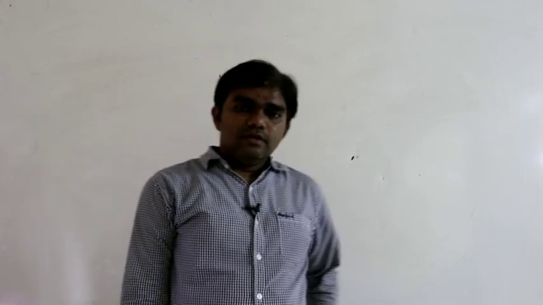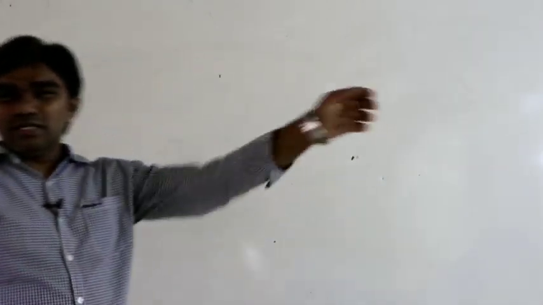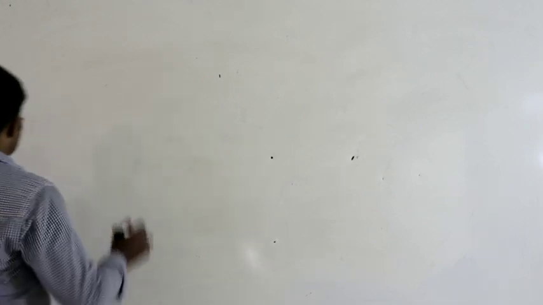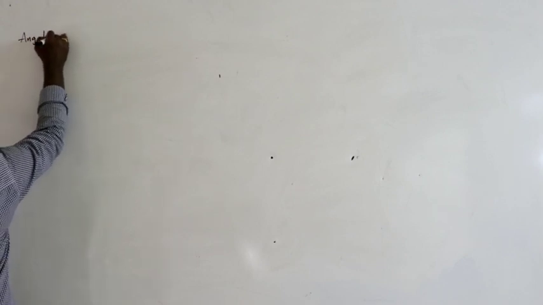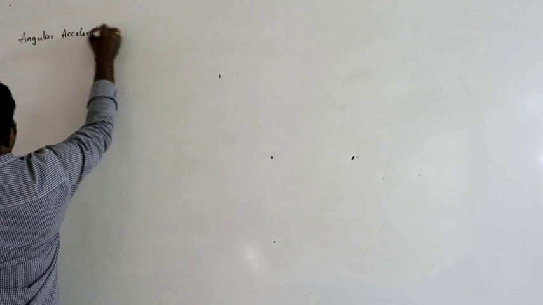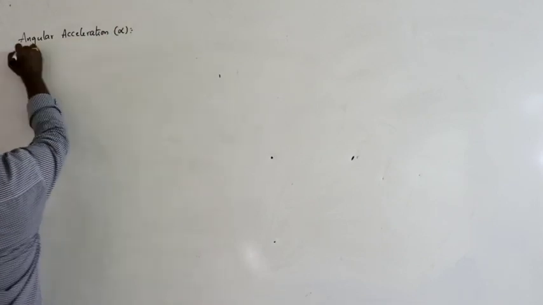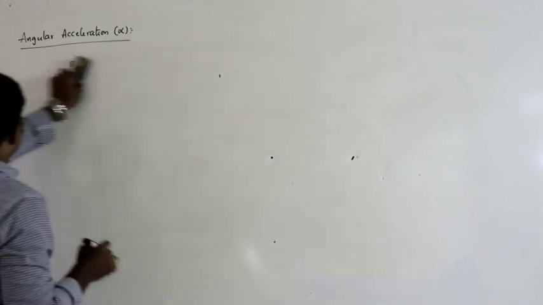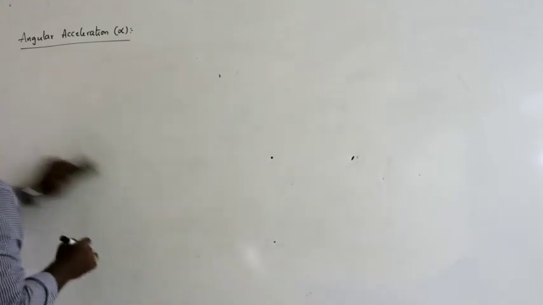So next we discussed about angular velocity. Next, acceleration. What is the acceleration in the circular path? See here. So we have to discuss about angular acceleration first of all. Angular acceleration. Generally it is denoted with alpha. Alpha is equal to the rate of change of angular velocity.